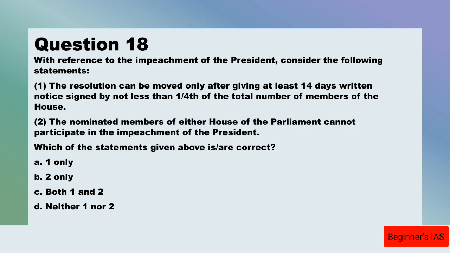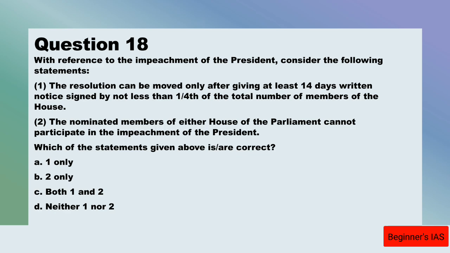investigates the charges. Here the president has the right to appear and to be represented at such investigation. If the other house also sustains the charges and passes the impeachment resolution by a majority of two-thirds of the total membership, then the president stands removed from his office from the date on which the resolution is passed by the second house. Therefore, this statement number 1 is right.